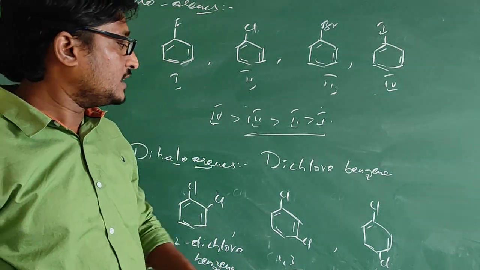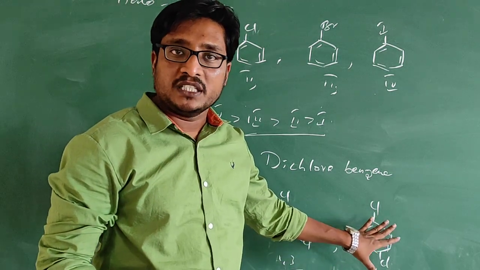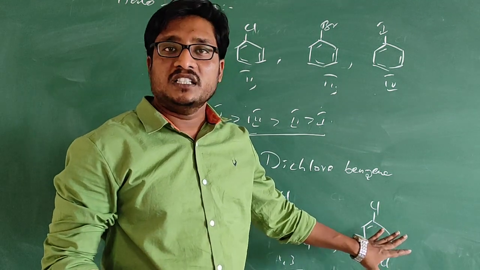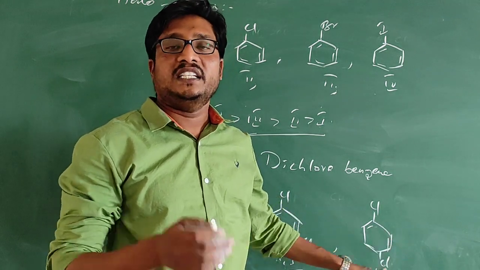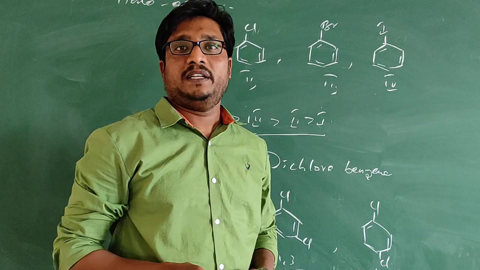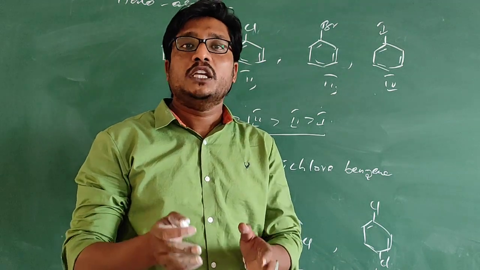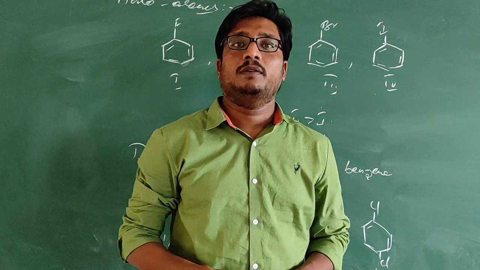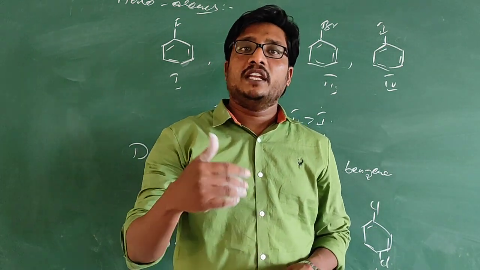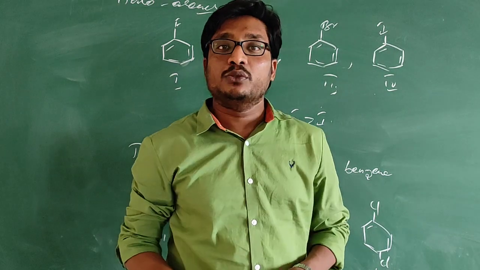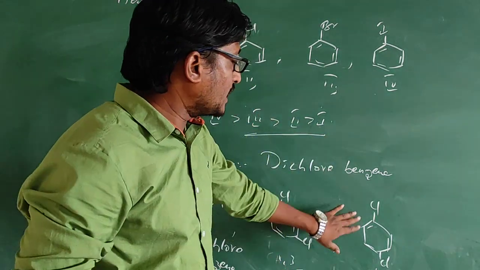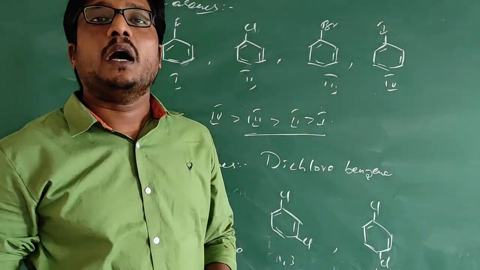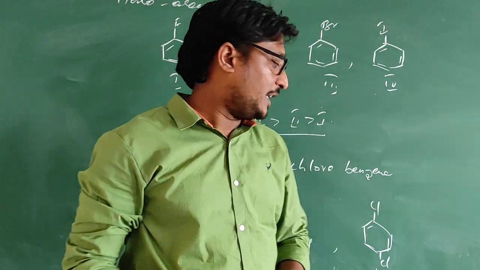The reason is that 1,4 dichlorobenzene is symmetrical in nature. Since it is symmetrical, it can fit in the crystal in a proper way, so the molecules will be close to each other. When they are close, the force of attraction will be more, so more energy is required to convert it into the liquid state. That is why 1,4 dichlorobenzene has the highest melting point among these three.